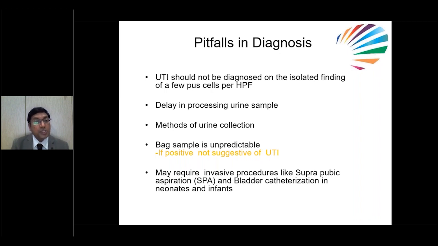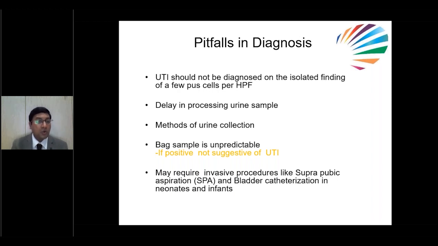UTI should not be diagnosed in presence of few cells in urine sample. Symptoms should be there, and culture should show some specific organism. Even the count should be more than 10 to the power of 5. Another important thing is delay in processing after collecting the urine sample.